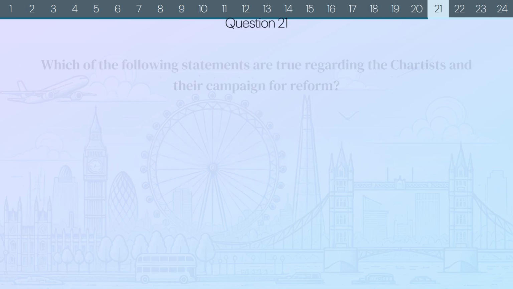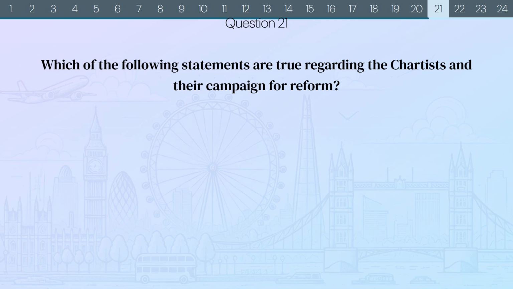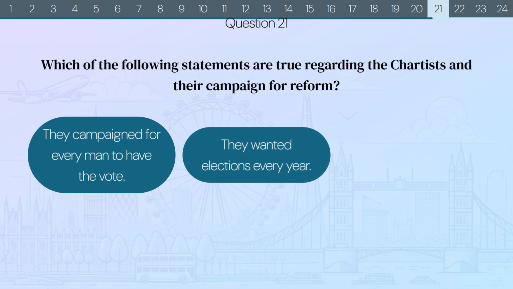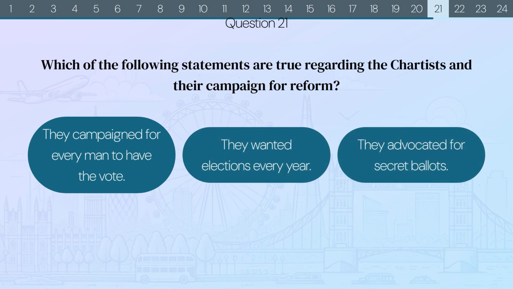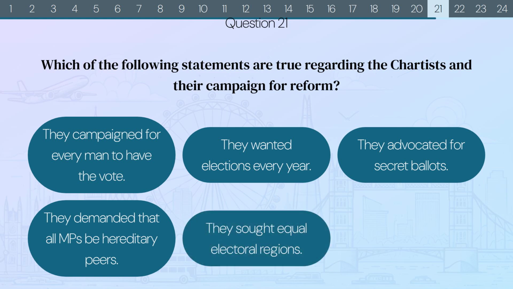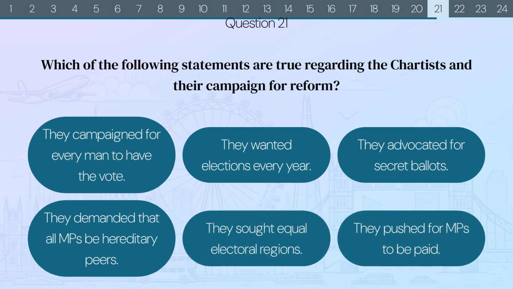Question 21. Which of the following statements are true regarding the Chartists and their campaign for reform? They campaigned for every man to have the vote. They wanted elections every year. They advocated for secret ballots. They demanded that all MPs be hereditary peers. They sought equal electoral regions. Or they pushed for MPs to be paid.